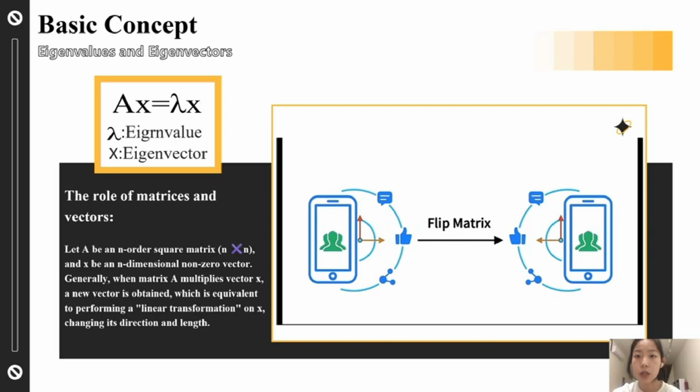The eigenvalue is 1. This means if the right vector on the left is x1, then the right vector on the right is 1 times x1. Here the 1 is a characteristic value of the flip matrix. x1 is a characteristic vector corresponding to the eigenvalue 1.